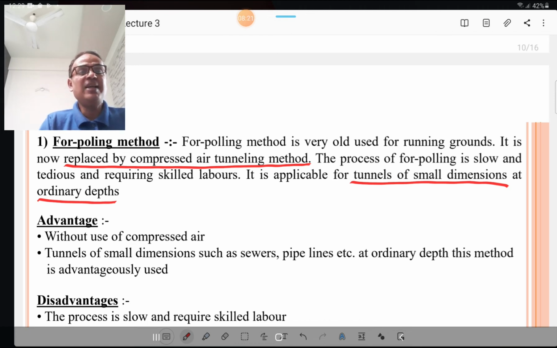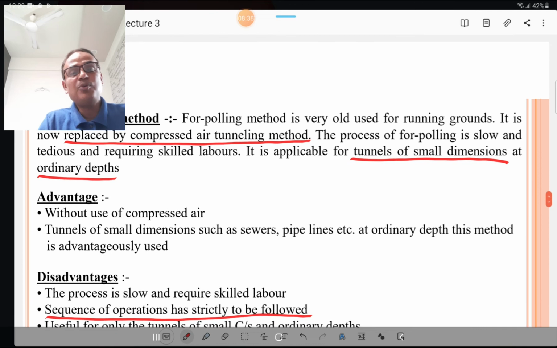It is applicable for tunnels of smaller dimensions and at ordinary depths. So for bigger size tunnels, this method is not used. The advantage of this method is that without the use of compressed air, we can save money also. For tunnels of smaller dimensions such as sewers, pipelines, etc. at ordinary depth, this method is advantageously used.